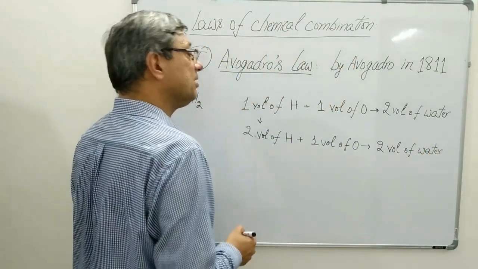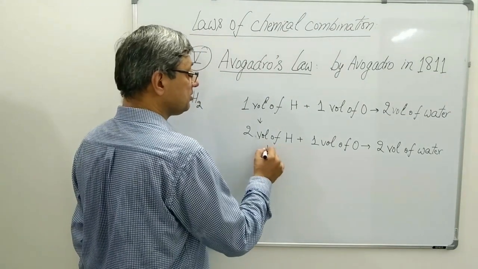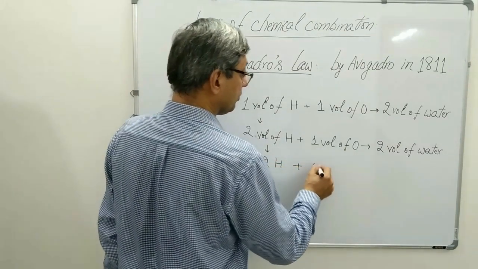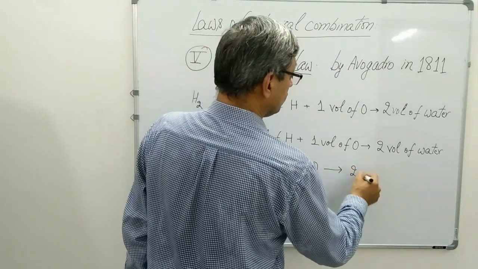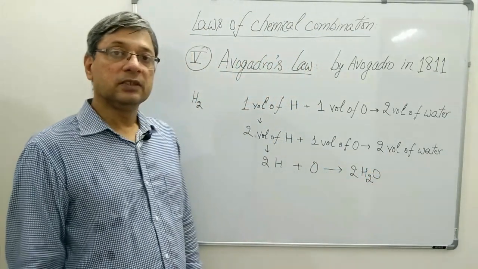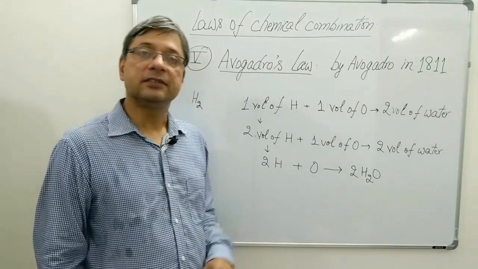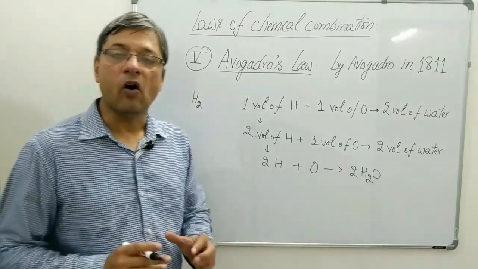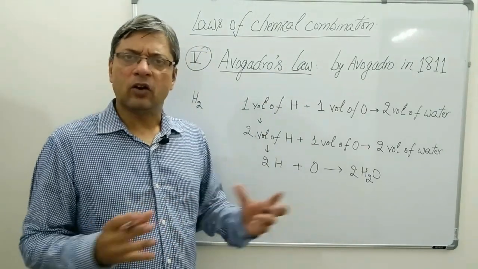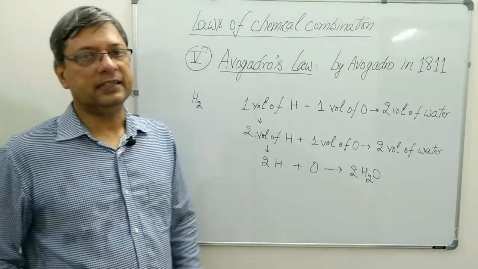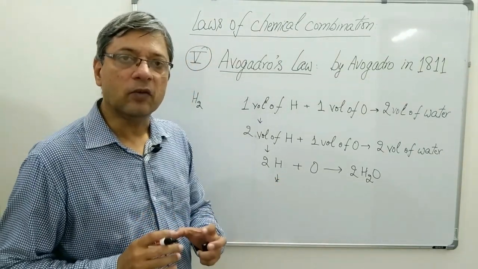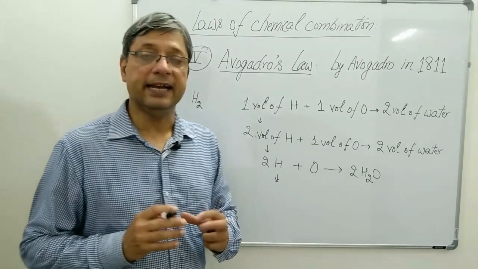When he wrote the chemical equation on the basis of this finding, he could write 2H plus O gives 2H2O. Now, this equation was not balanced and it violated the law of conservation of mass.